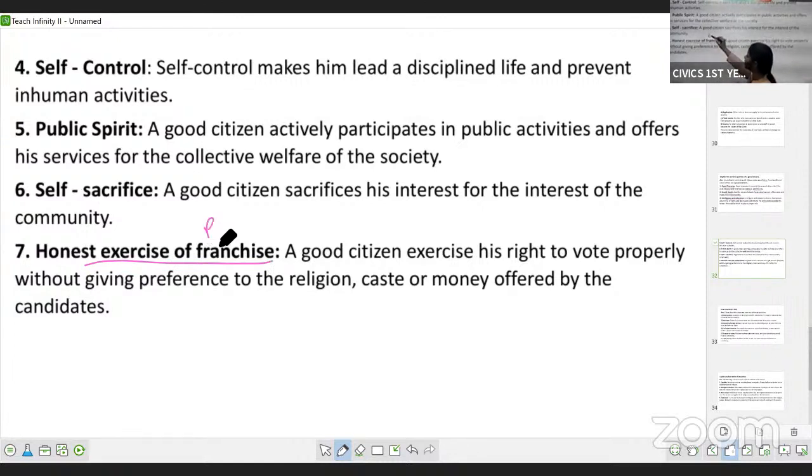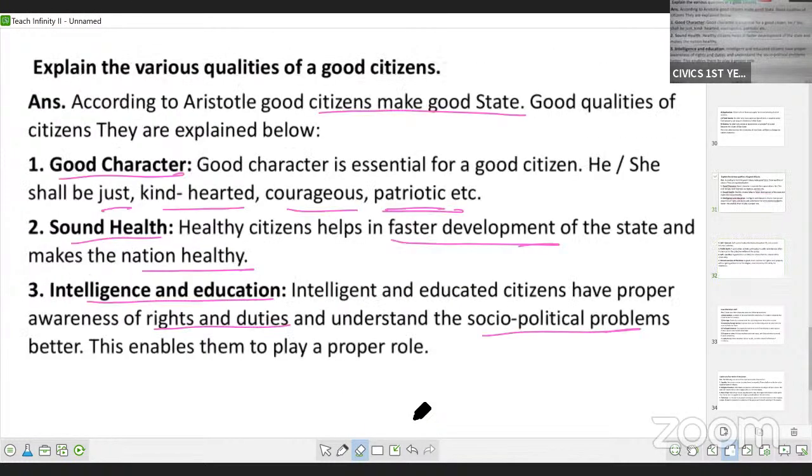Franchise is your right to vote. So if you are using your right to vote honestly, then you are a good citizen. You should not give preference to any religion, caste or money offered by the candidates. Then you are a good citizen. So these are some qualities of a good citizen. Seven qualities I have discussed.